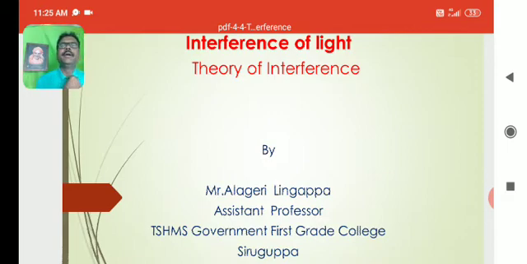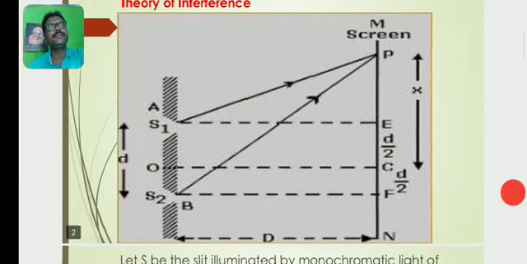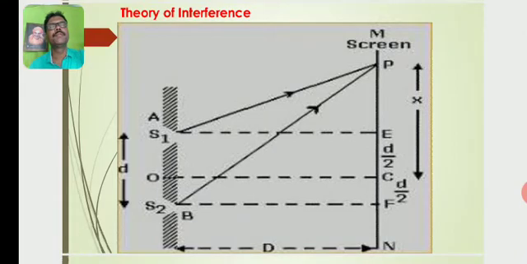Today, I will discuss the theory of interference of light. We know that the redistribution of light intensity due to superposition of two or more identical waves is known as interference of light.